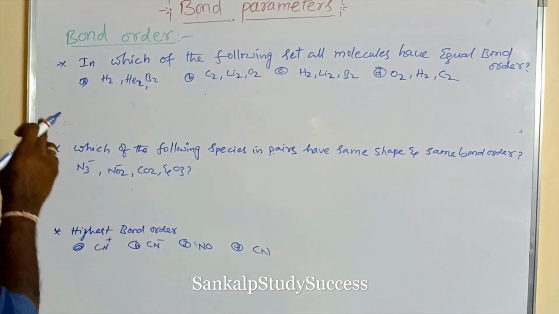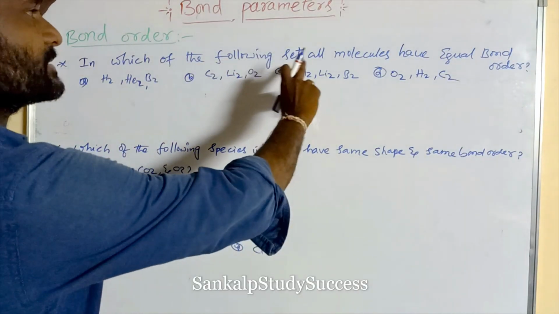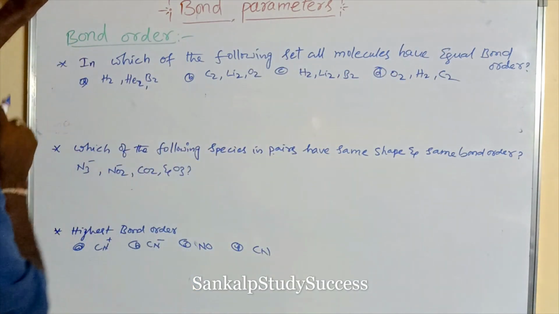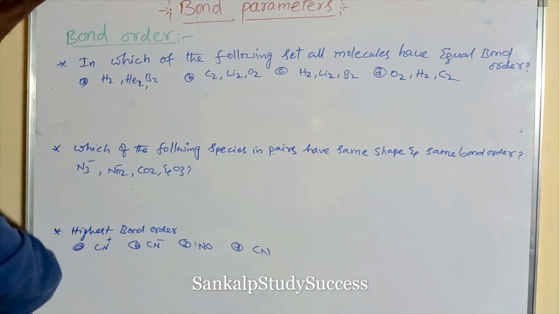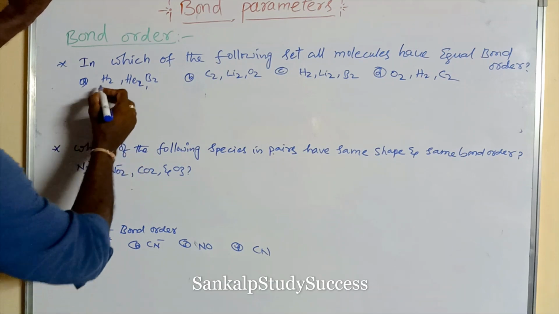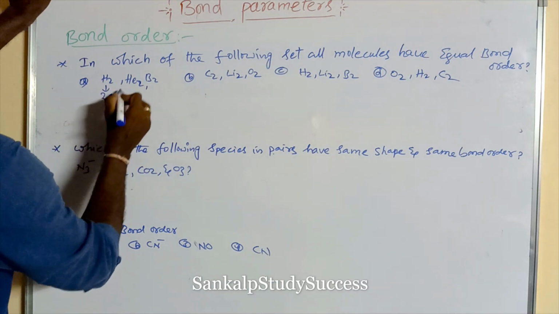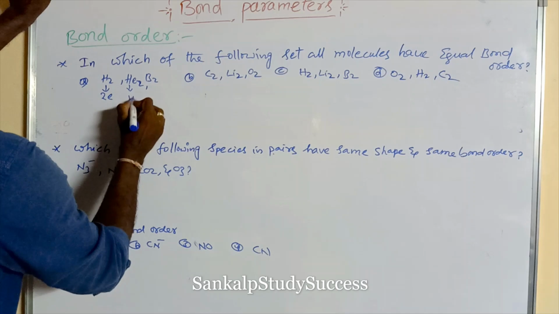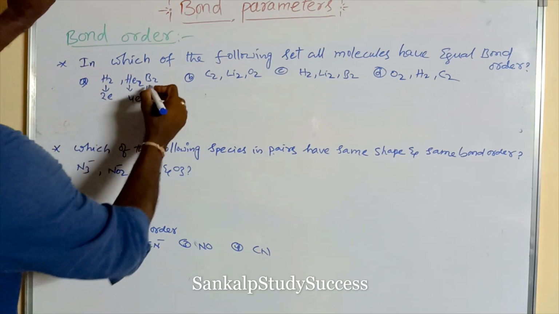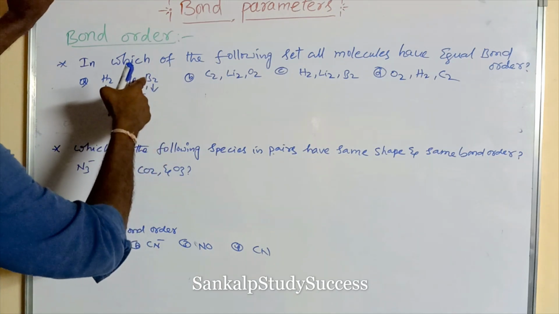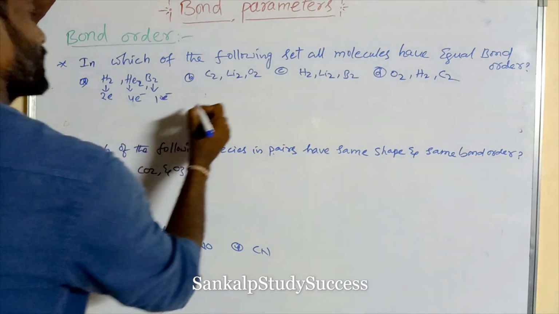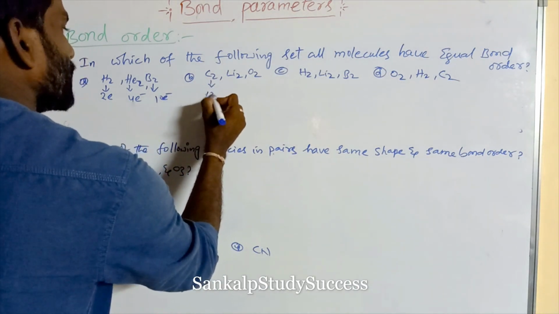Equal bond order means species containing the same number of electrons, isoelectronic species, like 2 electrons, 4 electrons. Helium atomic number 2, it is containing 2 electrons. Boron 2 times 5 is 10 electrons. This is 10 electrons, and this is 12 electrons.